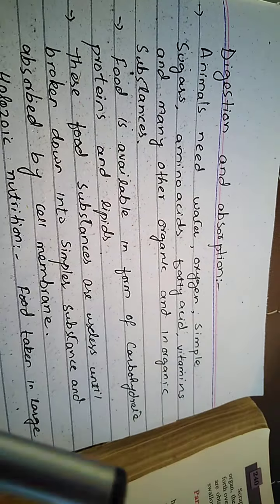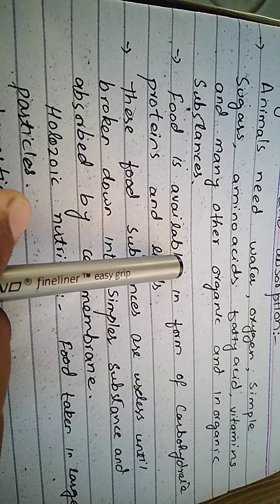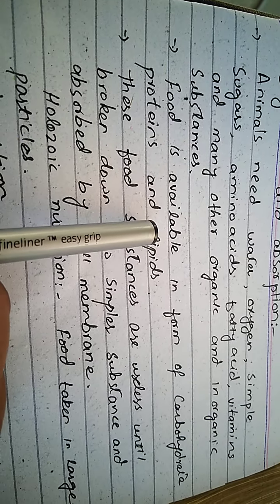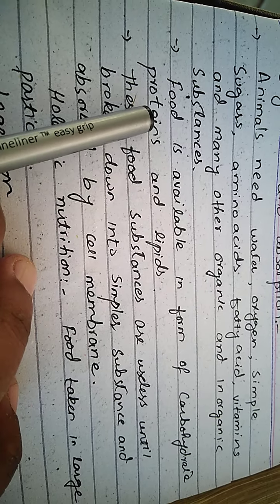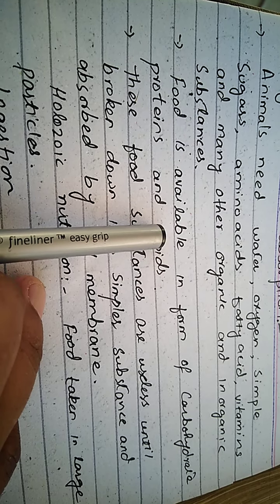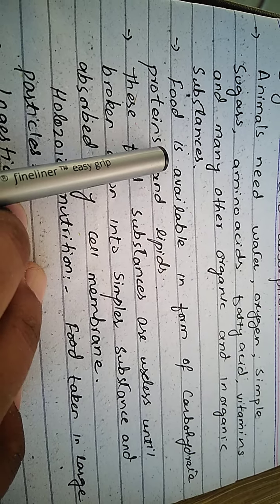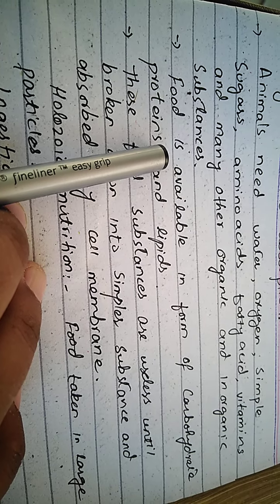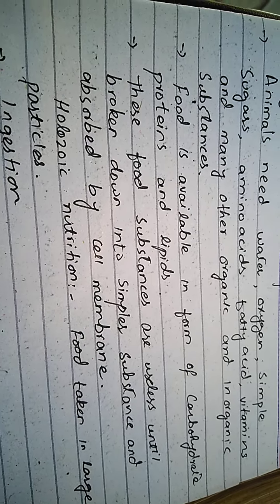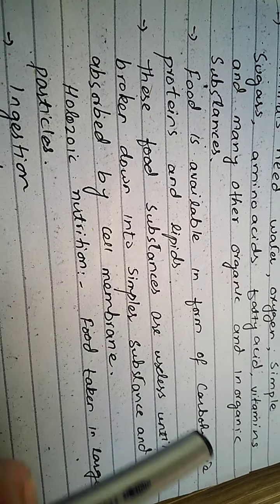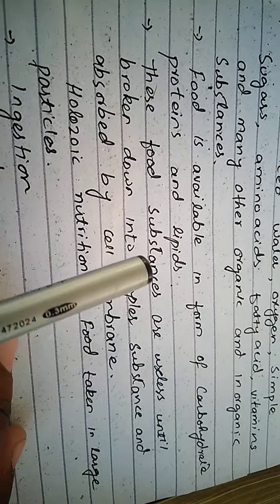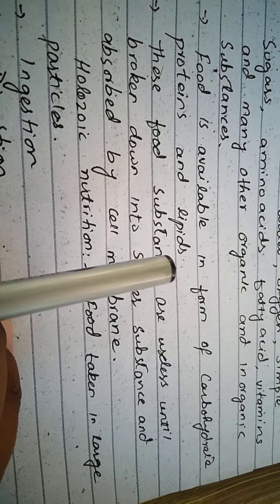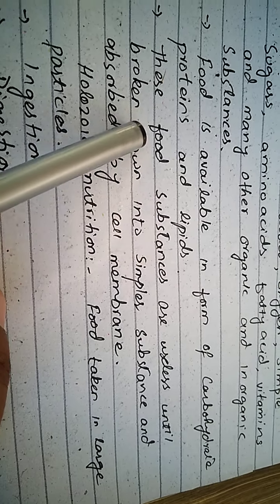These substances are of no use until they are broken down into smaller substances. Carbohydrates, proteins and lipids are broken down into smaller ones. Then these are easily absorbed in the digestive system of the animal. However, minerals and vitamins are directly absorbed in the digestive system. They do not need to be broken down into smaller particles.